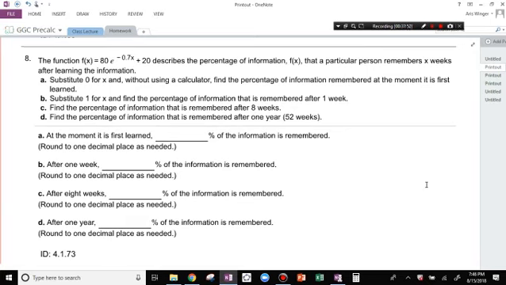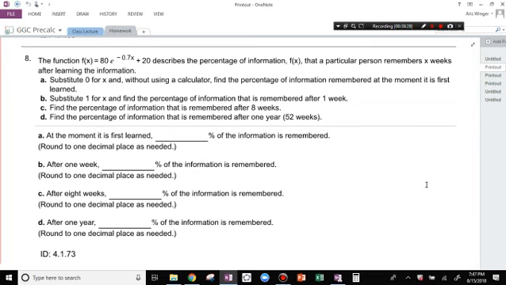So at the beginning, plug in 0, after 1 week. X is in weeks. So you plug in 1, plug in 8. 1 year means that you need to plug in 52 weeks. So there's the function, plug it in. When you plug in the number, you're going to get a decimal, and you need to move the decimal place over 2 spaces. Let's do the first one.